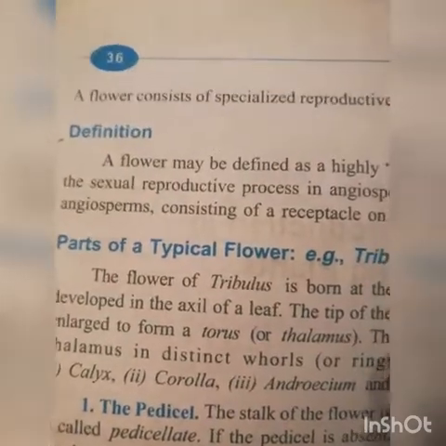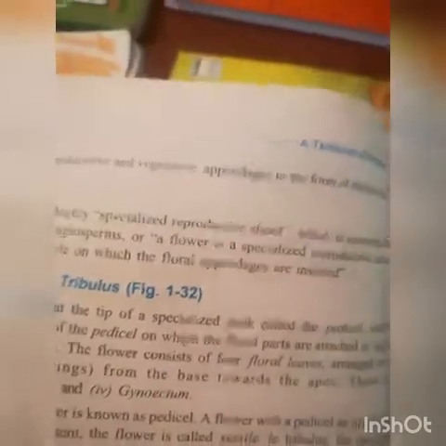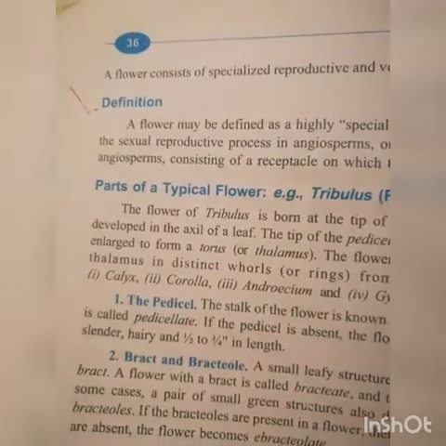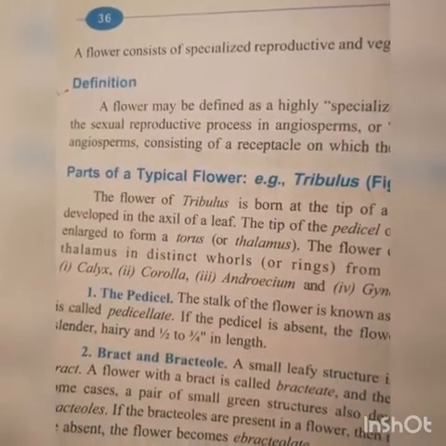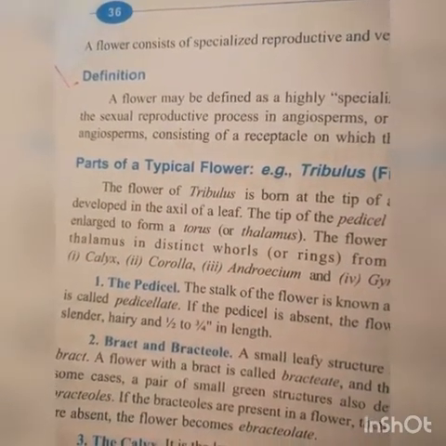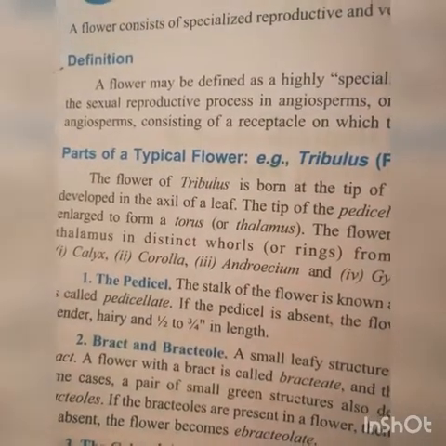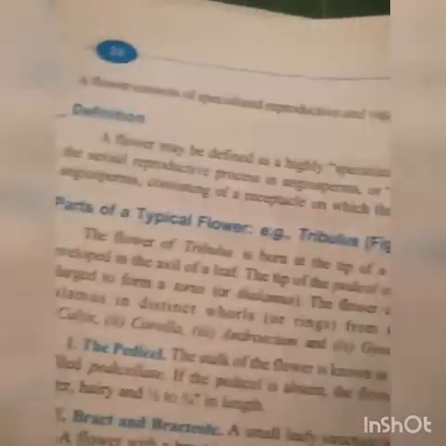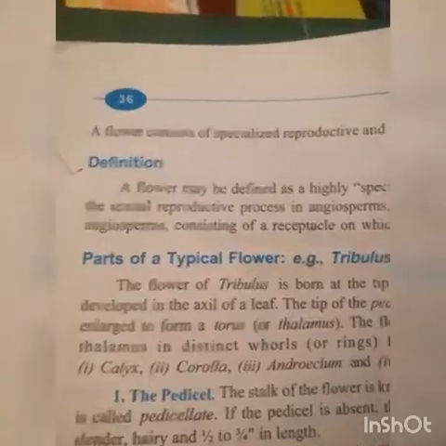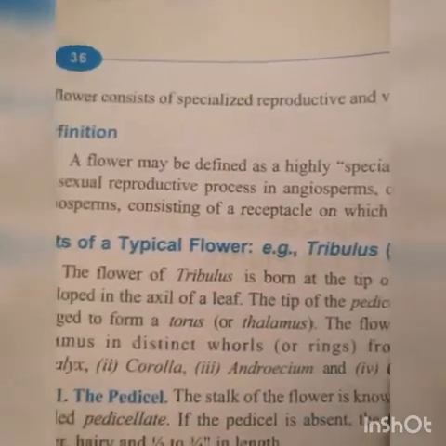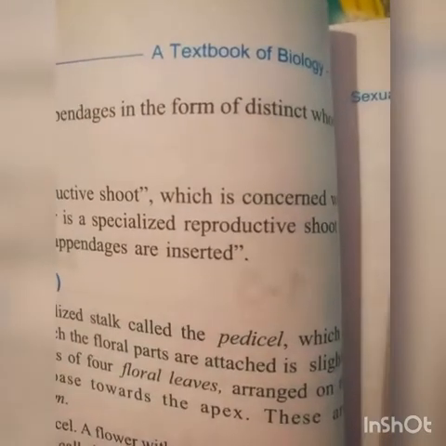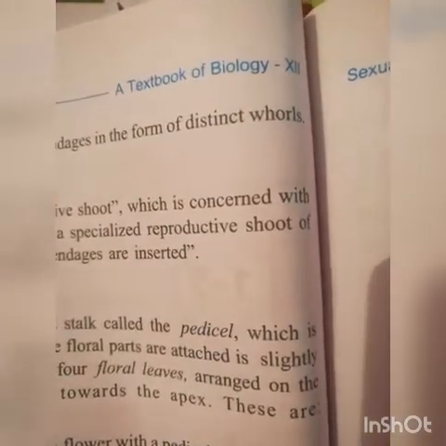A flower consists of specialized reproductive and vegetative appendages. Means a flower contains vegetative as well as reproductive structures or parts. A flower consists of specialized reproductive and vegetative appendages in the form of distinct whorls.